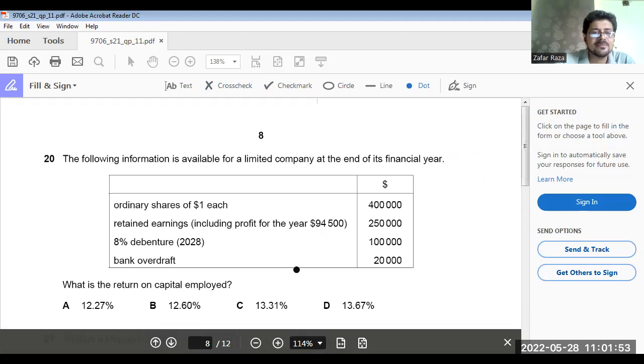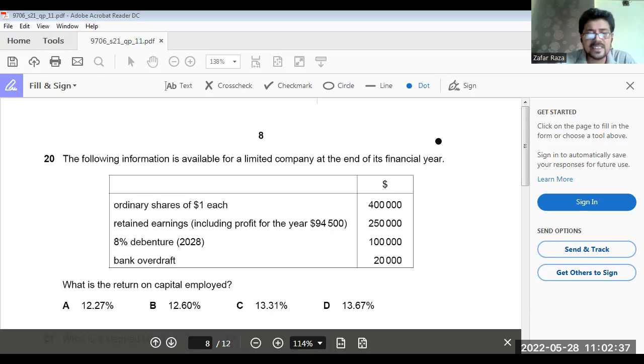Now, question number 20. Now, return on capital employed. Okay. How to calculate return on capital employed? Return on capital employed is calculated how? The profit for the year is 94,500 minus 8,000 interest on debenture.